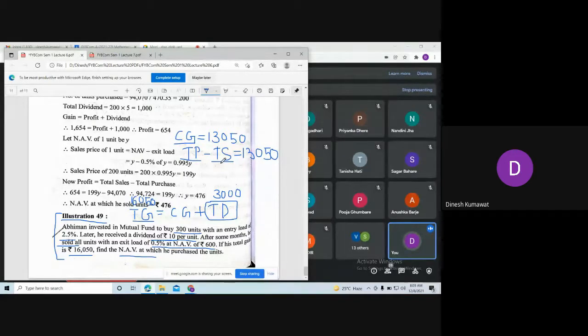First, you are going to calculate selling price per unit, or you can say redemption price. Okay, so RP means redemption price. So how are you going to calculate redemption price? What is the formula to calculate redemption price?